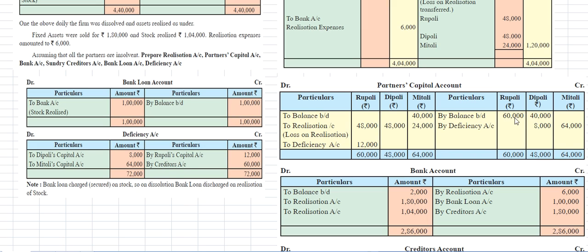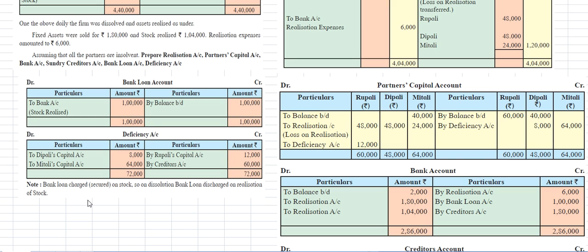So the debit balance of the partners' capital accounts will be transferred to the deficiency account. And next, Dipali's capital account is 8,000 rupees, and Mitali's capital account is 64,000. So both sides it is 72,000.